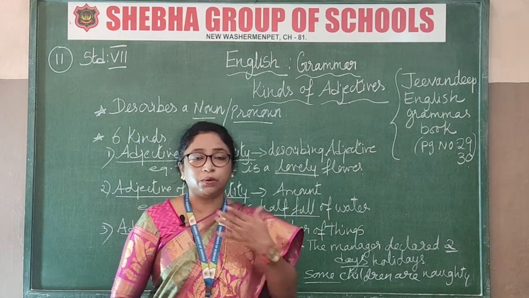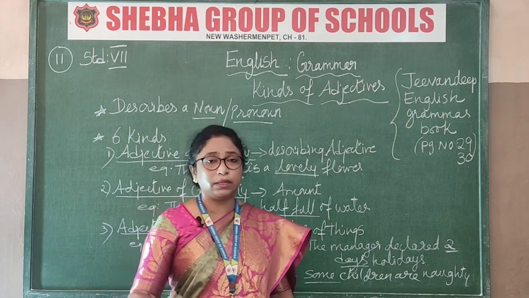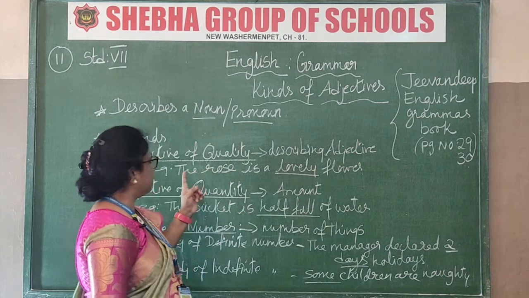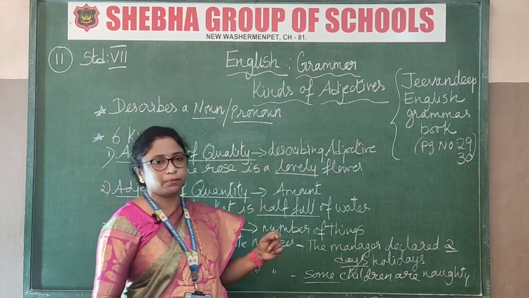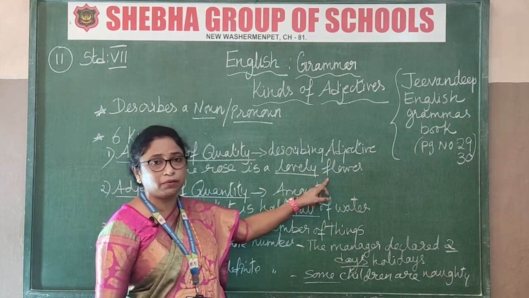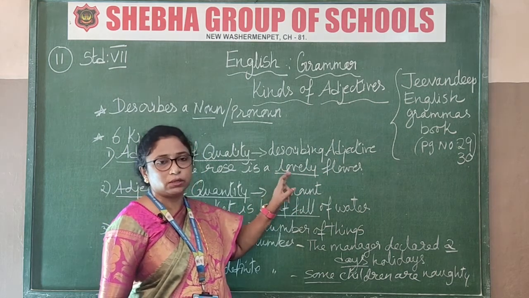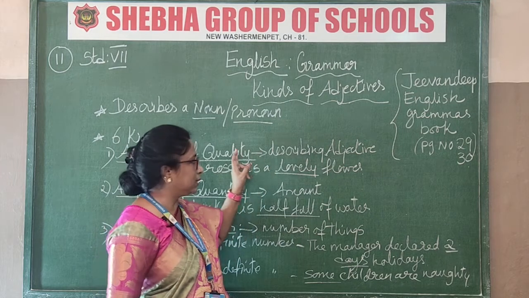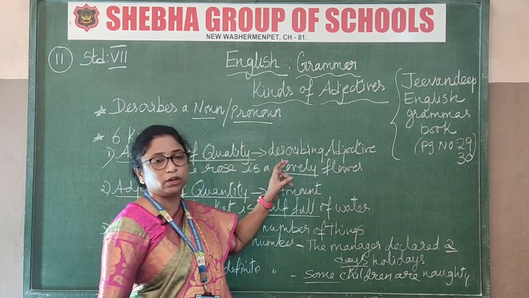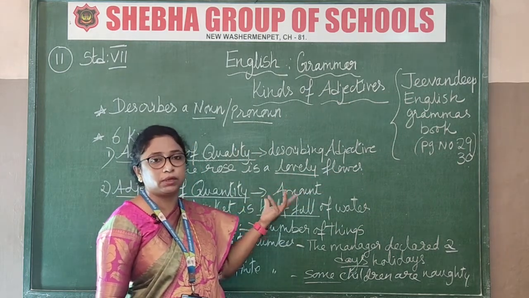So these are the words you are going to use: wonderful, beautiful, lovely. See here, the rose is a lovely flower. How am I describing the flower? I am describing it as lovely. So this is known as adjective of quality. The quality of that flower is that it is beautiful, it is lovely.